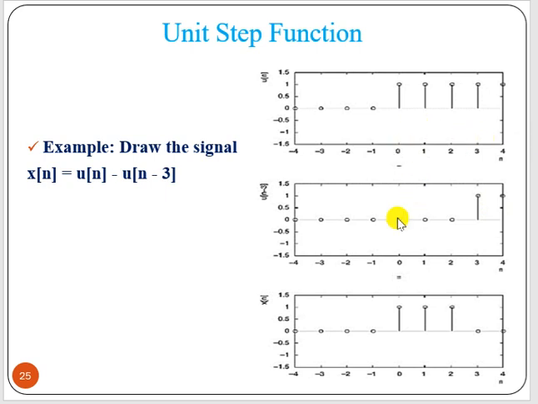Now if we subtract these two, what will happen? 1 minus 0 is 1, 1 minus 0 is 1, 1 minus 0 is 1, 1 minus 1 is 0, 1 minus 1 is 0, 1 minus 1 is 0. So it will go on 0. That means it will have only 3 values for 0, 1, 2. From 3 it becomes 0 because of this subtraction. Okay.